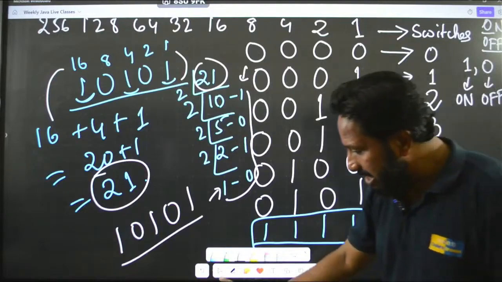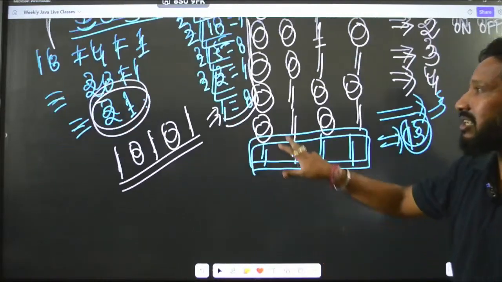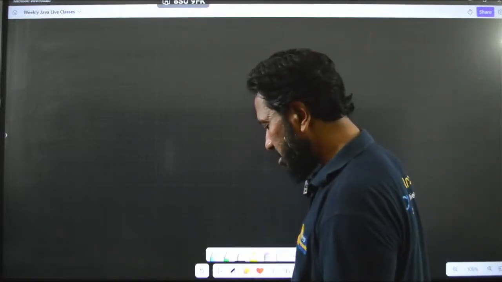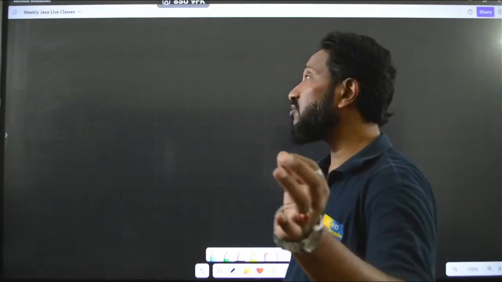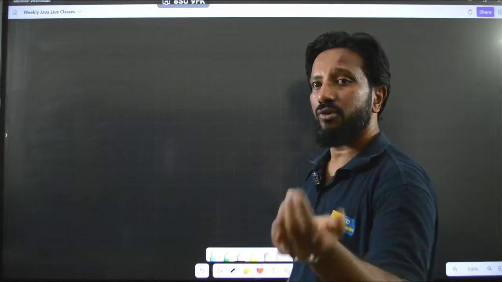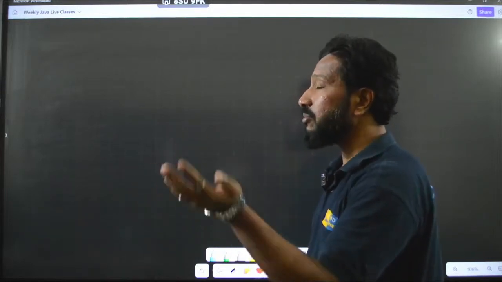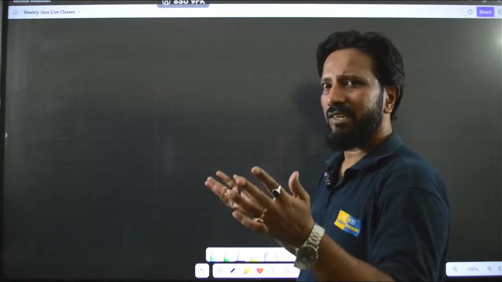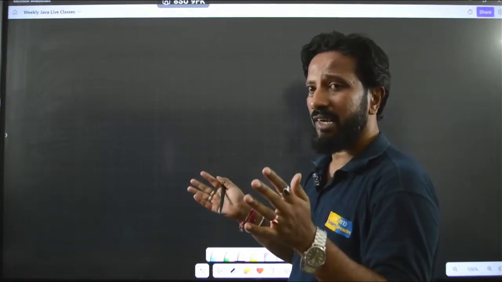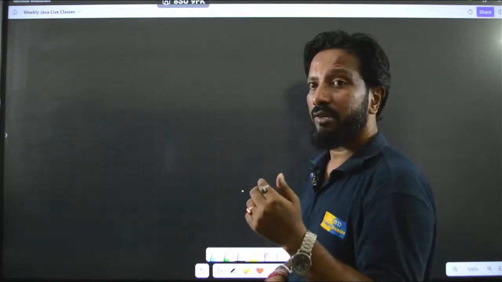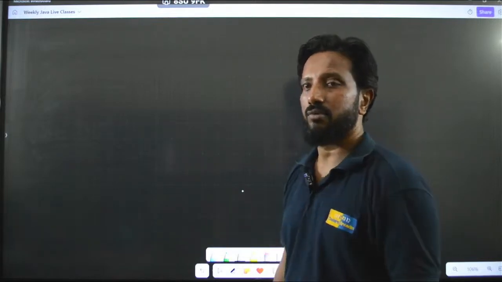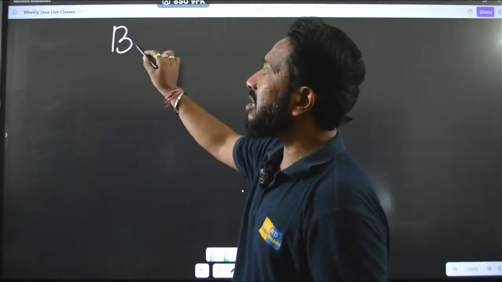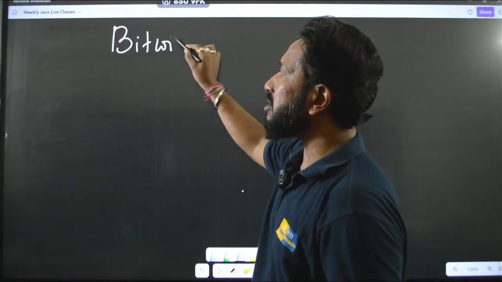Now, in the next session, we will be learning properly about the bitwise operators, because now you know properly about binary. Okay, and as homework, you guys can take up some numbers on your own and try to convert those numbers into binary by dividing by 2, and also take some random numbers in binary, like 1010, and try to convert them into decimal by using the logic that I have told you. Okay, and in the next class we will be covering the very important concept called bitwise operators.